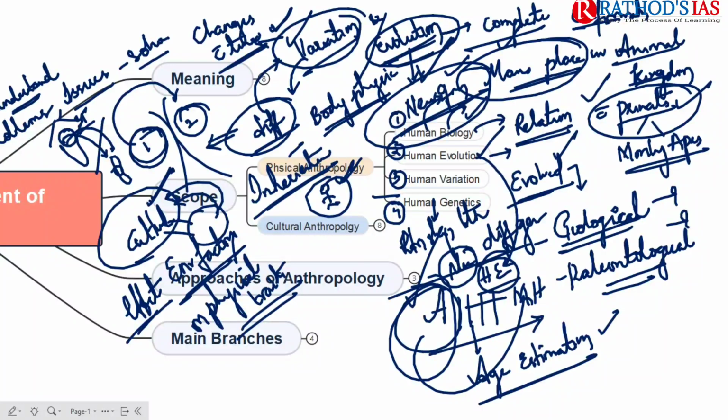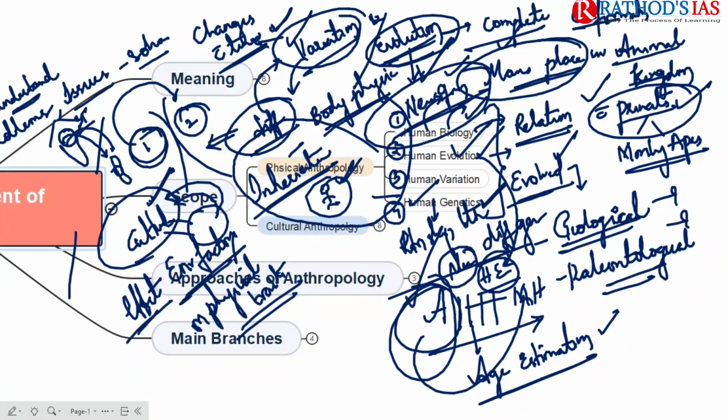So in human genetics there will be some relationship carried on from generation to generation. Those are the things we are going to study in human genetics. So this is about physical anthropology in detail.